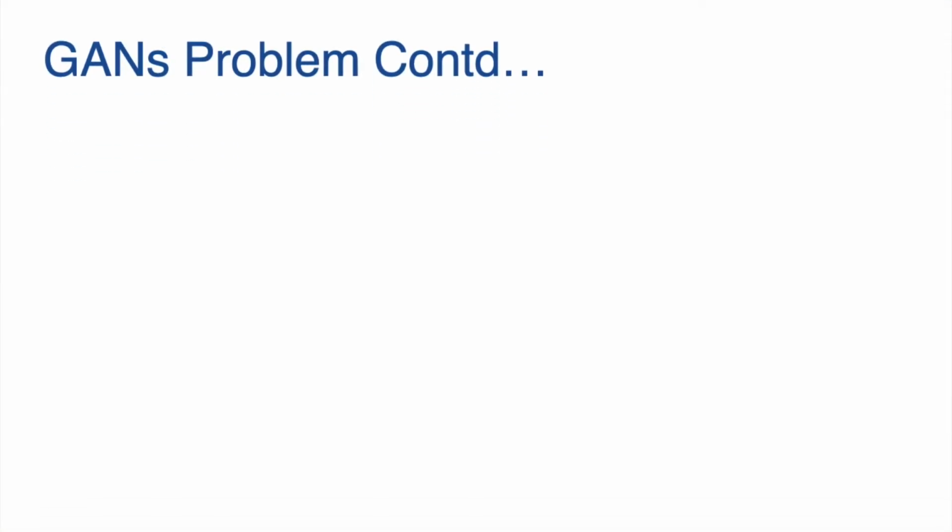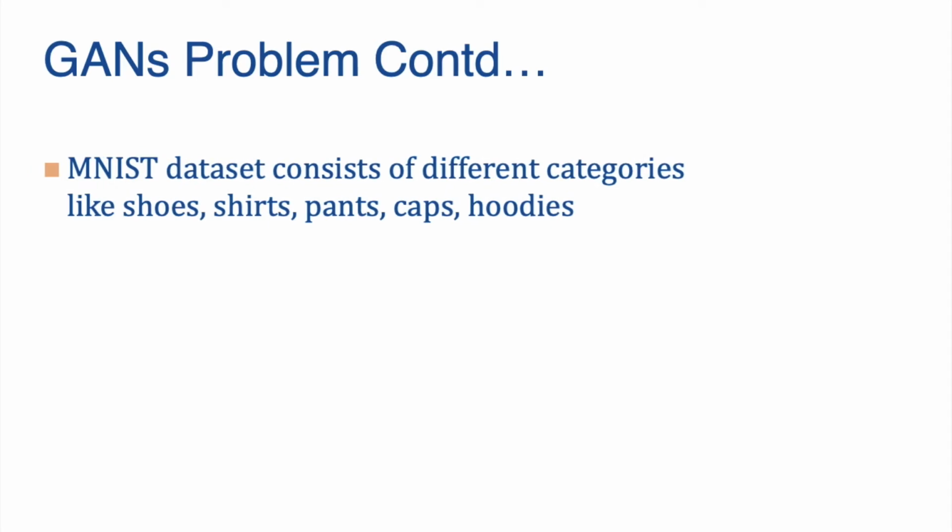Another class of problems faced by generative adversarial networks is with respect to the outputs produced. In a typical generative adversarial network, the user does not have any control over the outputs produced. For example, here we have used the MNIST dataset, which consists of different labels, called categories, like shoes, shirt, pant, caps and hoodies. Once we run our generative adversarial network on this dataset, we do not have control over the types of images generated.